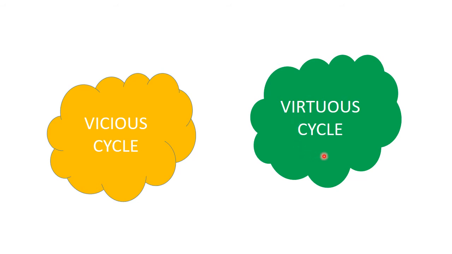Now what is a vicious cycle? They are uneducated, who do not invest in education and health because they don't have the resources for it. So what happens? The coming generation also remains poor. They are unable to get out of that. So that is called a vicious cycle.